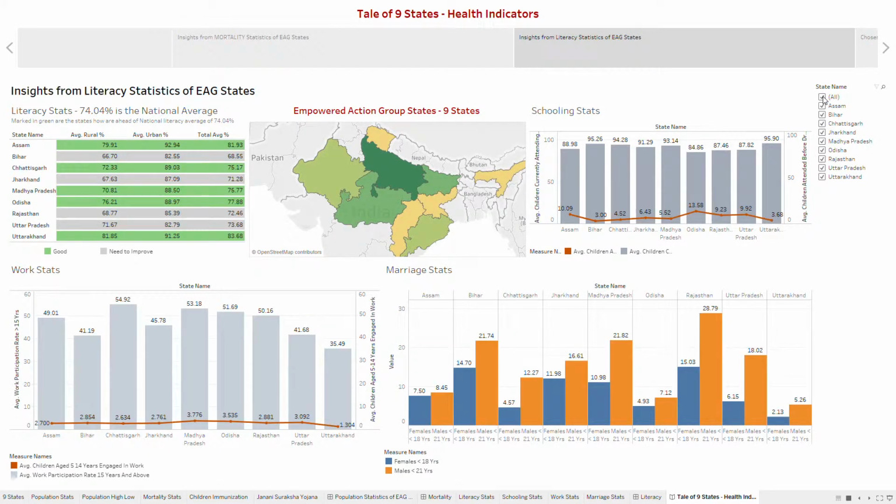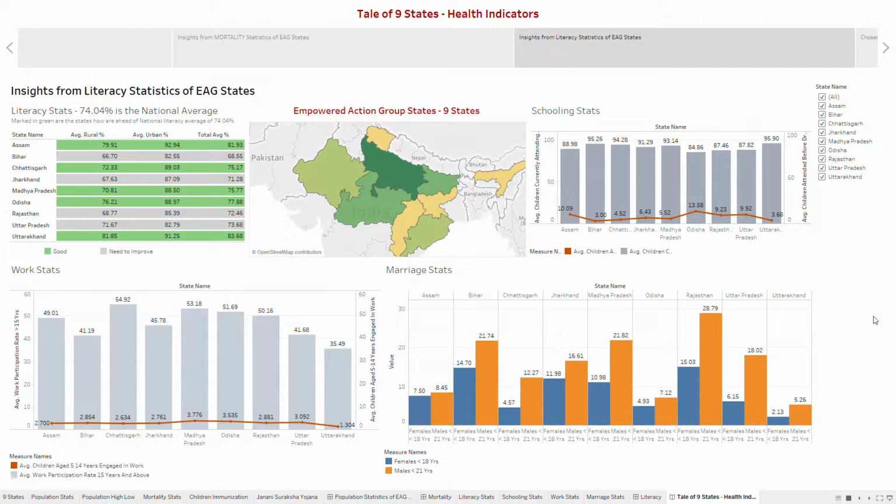On the work stats, Madhya Pradesh has the highest child labor percentage. Look at this, Madhya Pradesh. Yeah, this is the one. And on the one that has a direct correlation to child mortality is the marriage statistics. Right? Uttar Pradesh, knowing the population as the max, man and woman getting married before the legally prescribed age for marriage in India. So with this, in fact, if you look at the summary, for anyone looking into these visualizations,